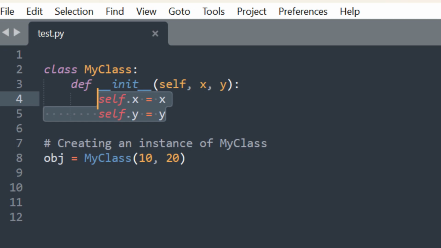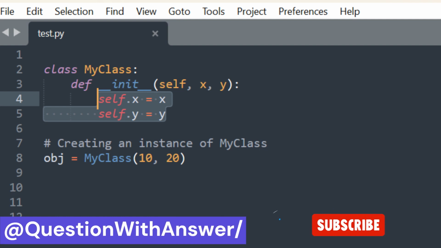Here's a basic example to illustrate the __init__ method. In this example, __init__ is a method defined within the myClass class. When you create an instance of myClass using obj equals myClass 10, 20, Python automatically calls the __init__ method with self referring to the newly created instance, obj in this case.